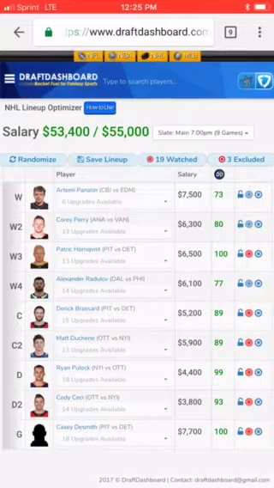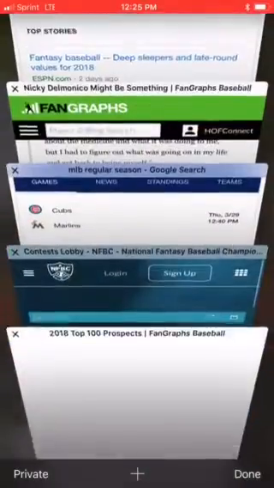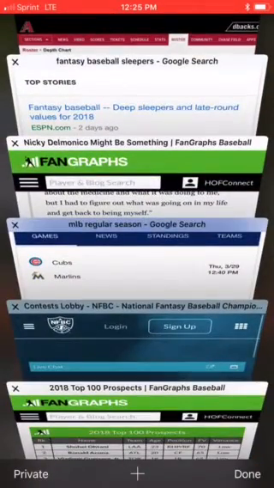So we got a Columbus Blue Jacket. We've got an Anaheim, Pittsburgh guy, a Dallas guy. There's another Pittsburgh guy. So they're not playing the same line, though I already know Broussard and Hornqvist. But then we've got a couple Ottawa guys that could be on the same line. Potentially, if we want a sort of sneaky, cheaper stack, we could play another Ottawa guy. Let's check it out. If we can do this, great. If not, we'll move on.